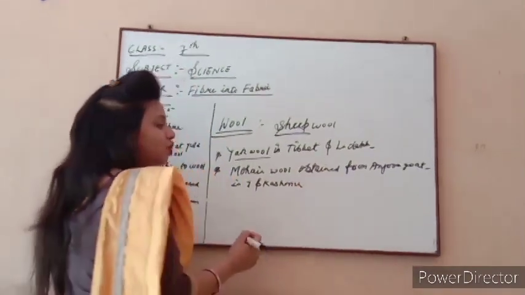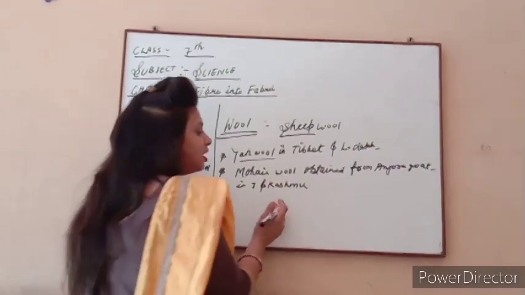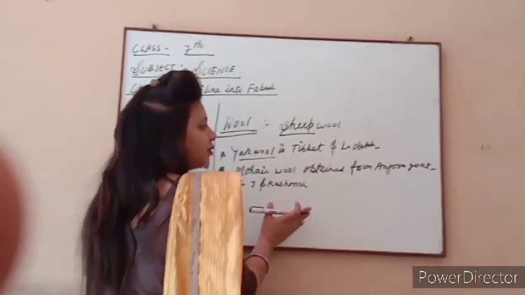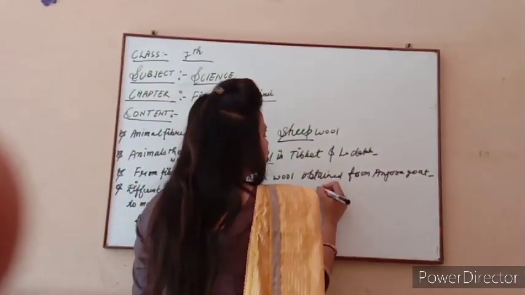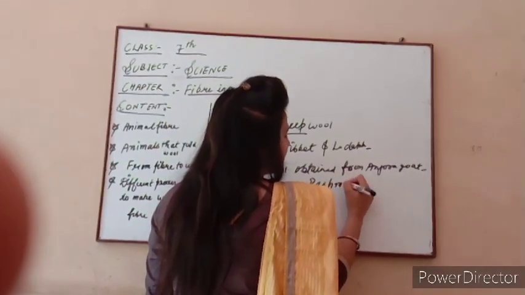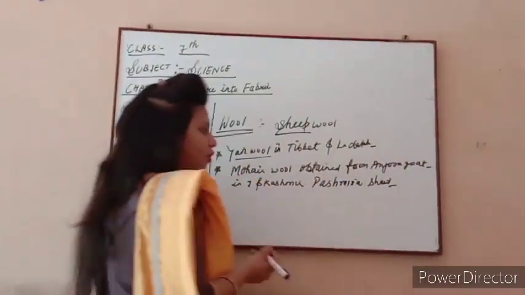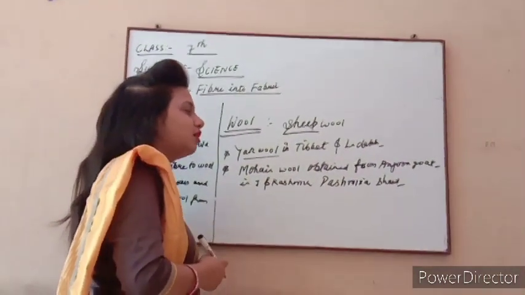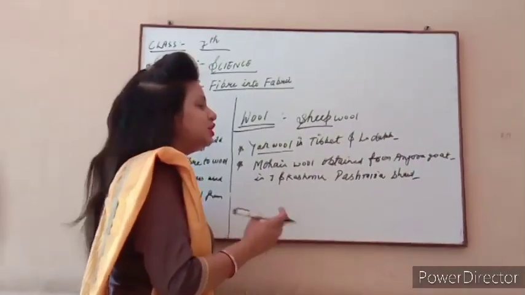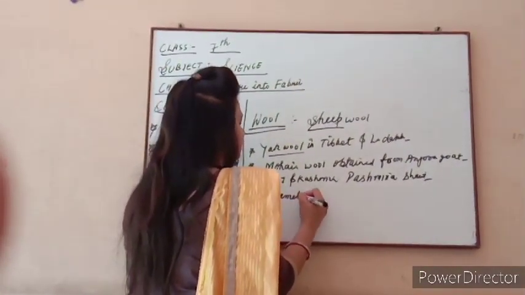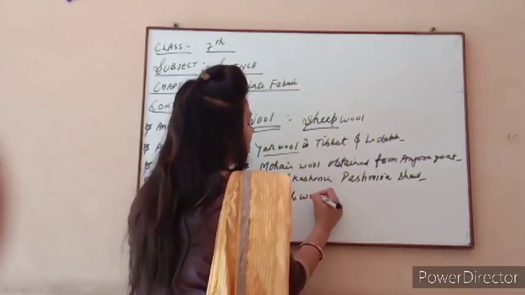This fine wool is used to make a shawl, made in Jammu and Kashmir with the help of the Angora goat. That shawl's name is Pashmina. And another animal which is used to make wool is the camel.